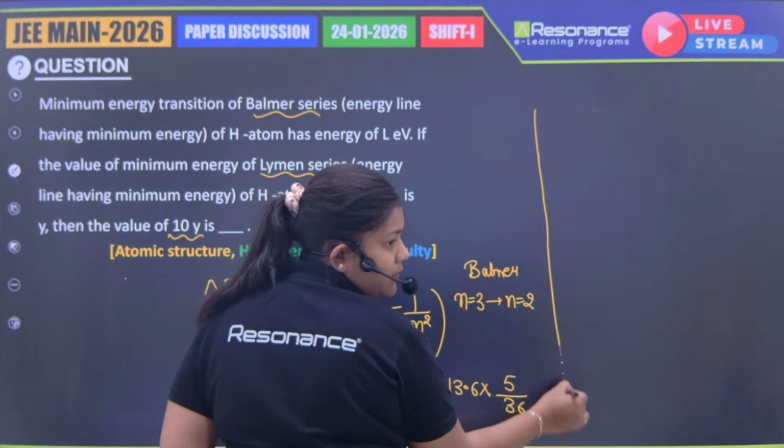Next we have E2, which is the Lyman series. Lyman series is n equal to 2 to n equal to 1. So it will be 13.6 times 1 by 1 square minus 1 by 4, which comes out to be 13.6 times 3 by 4, correct?